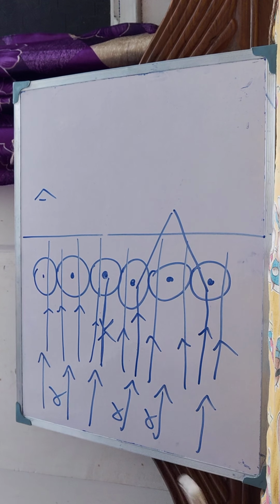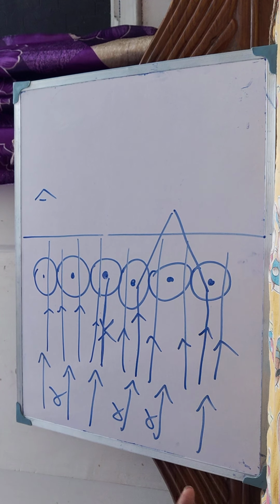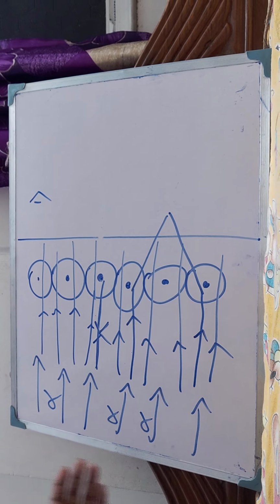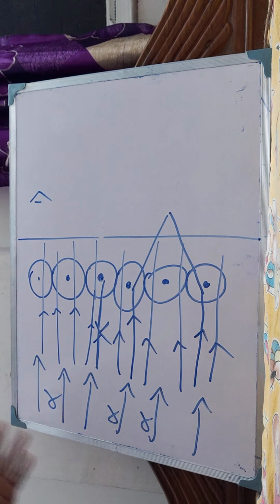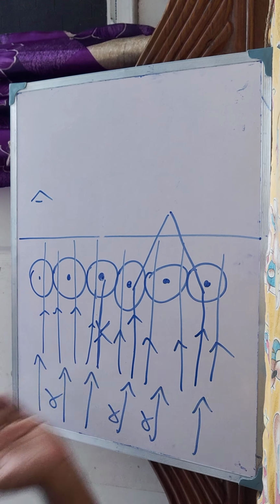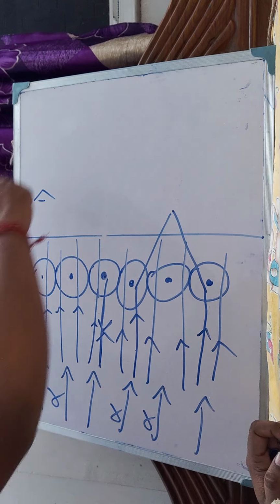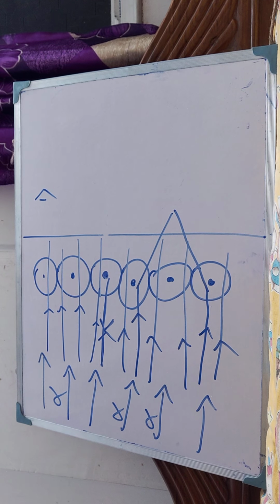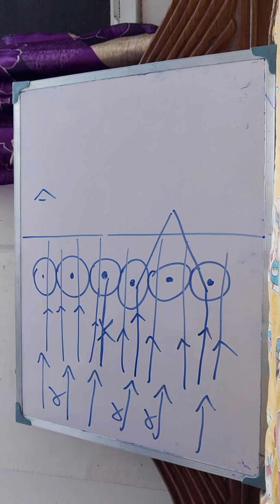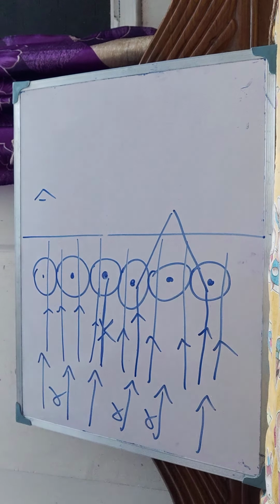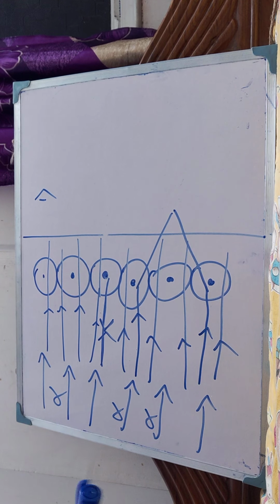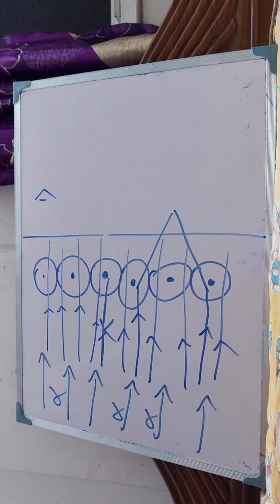From these three observations he concluded three results. The first conclusion is from most of the alpha particles passing through the gold foil. What does it prove? It proves that most of the space in an atom is vacant. That is why they pass through.